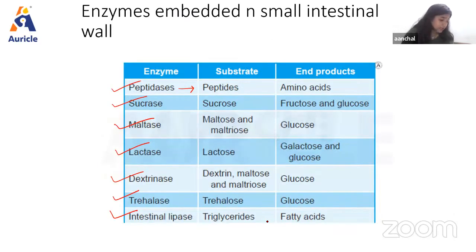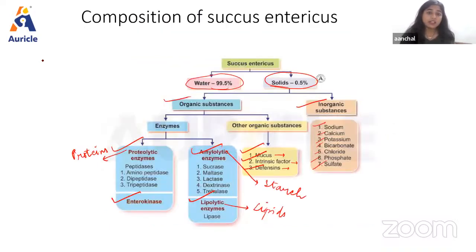Talking about the proteolytic enzymes again, these enzymes present in succus entericus are peptidase in nature, right? And these peptidases convert peptides into amino acids. So they are responsible for the conversion of peptides into amino acids.